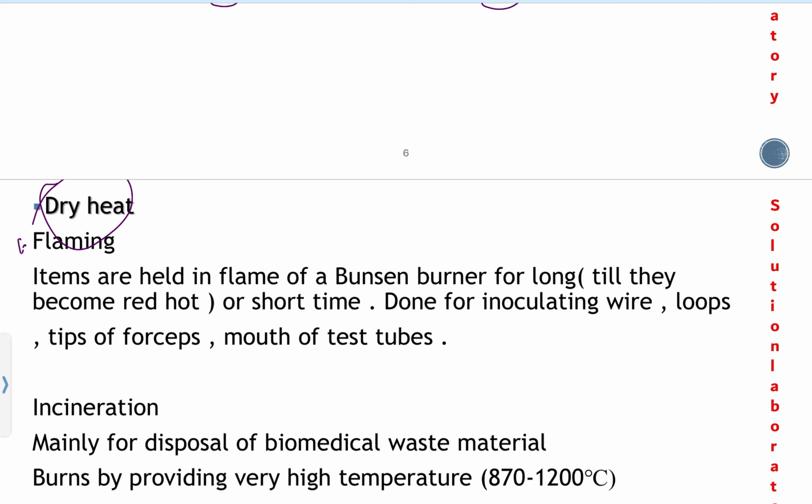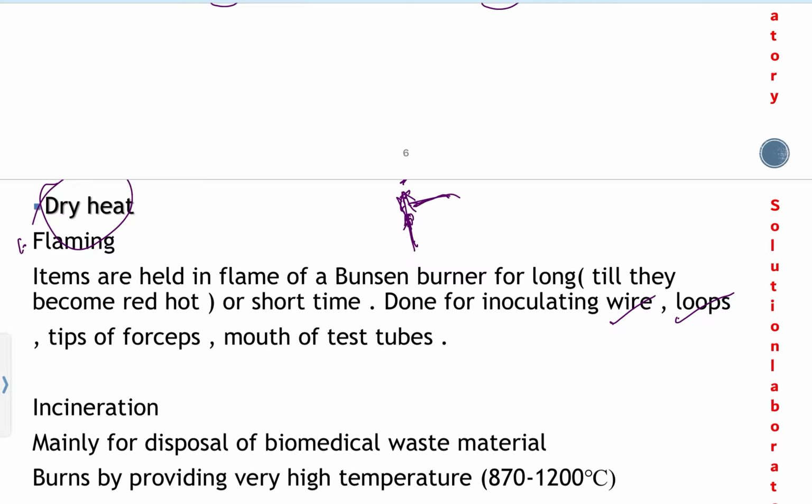First is flaming. In flaming, in a Bunsen burner, in the blue flame, items such as inoculating wire loops are held until they become red hot.